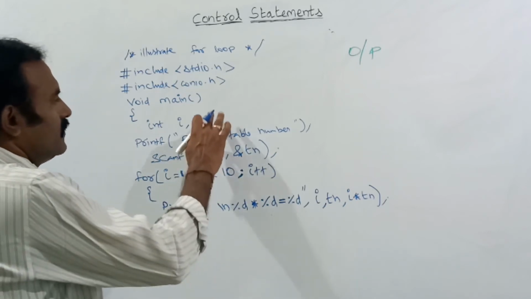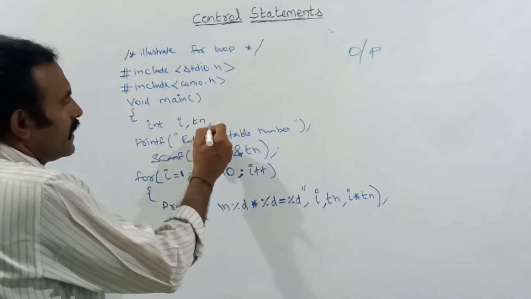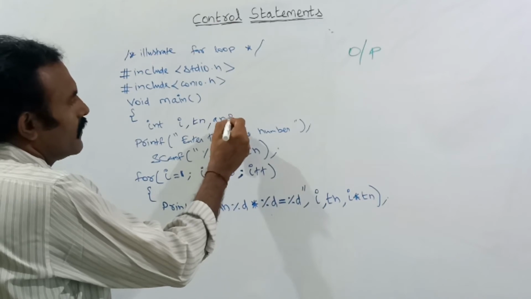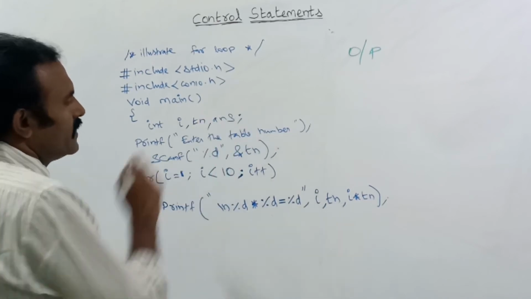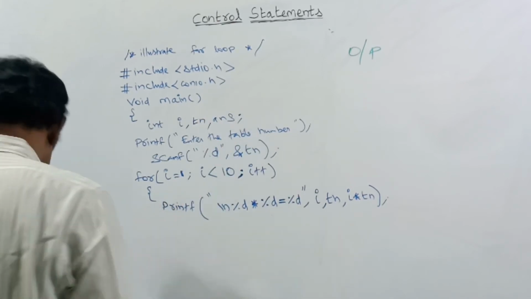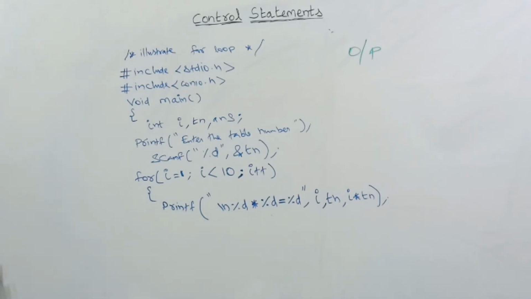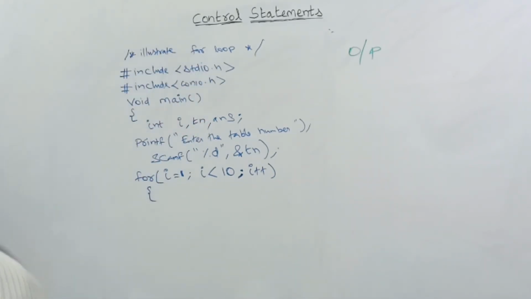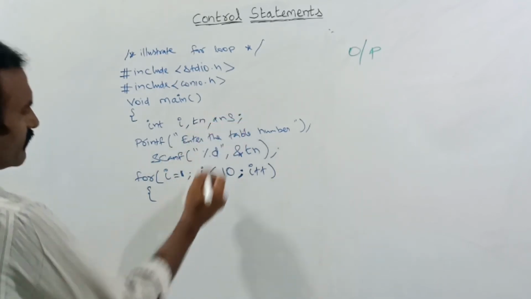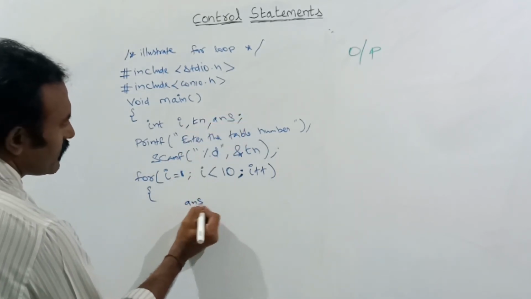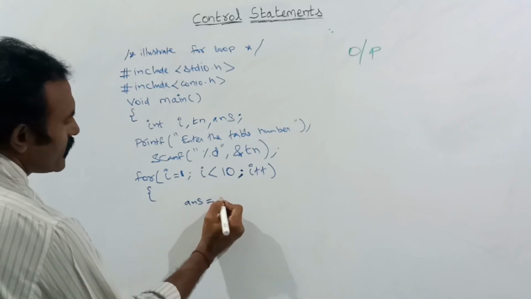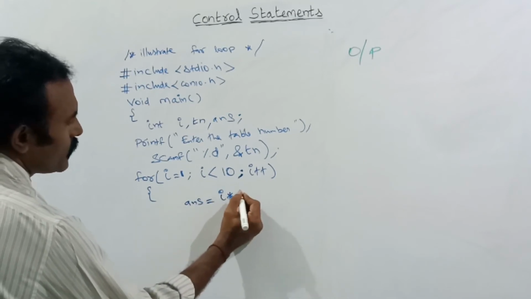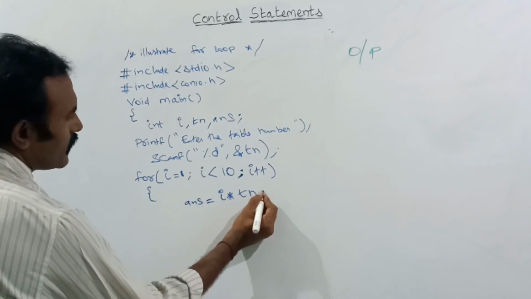So now let us do the second method. Here again I am declaring another variable, ans. Each and every time I am multiplying: ans is equal to I into table number.